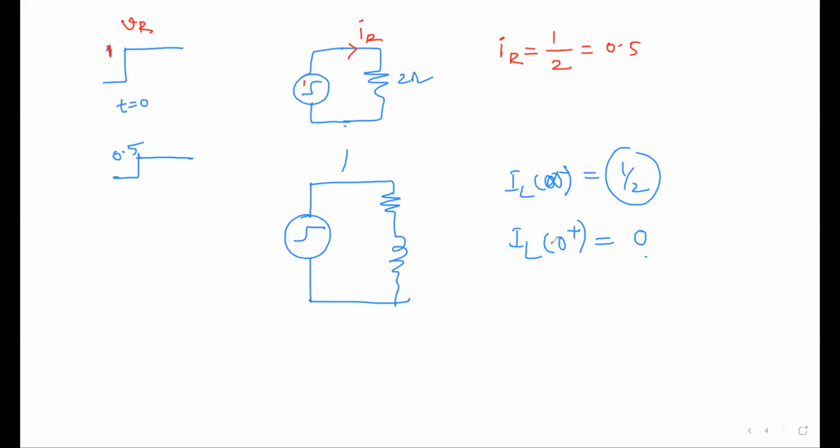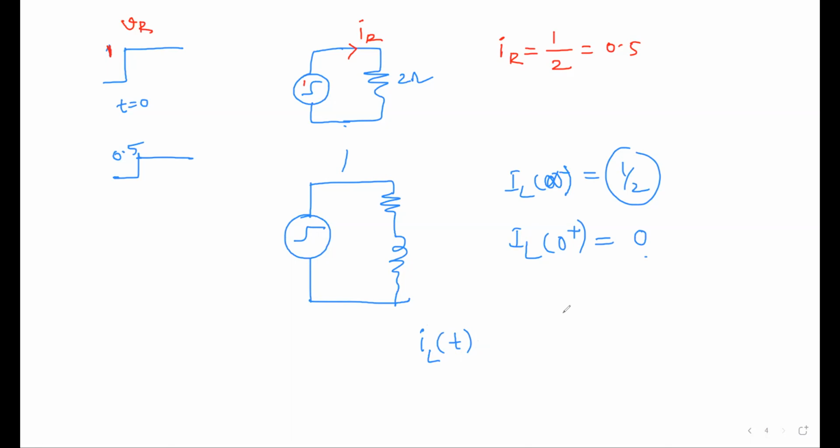Okay. And what is the shape? Will the shape be exactly the same as the voltage source? The step excitation, how it is there, will the response also be a step, or some other shape will you get? Definitely we don't know. That's why we have to derive, or find out the equation, the wave shape of the inductor current. IL of t we have to find. For every time instant, what will be the value, we have to find.